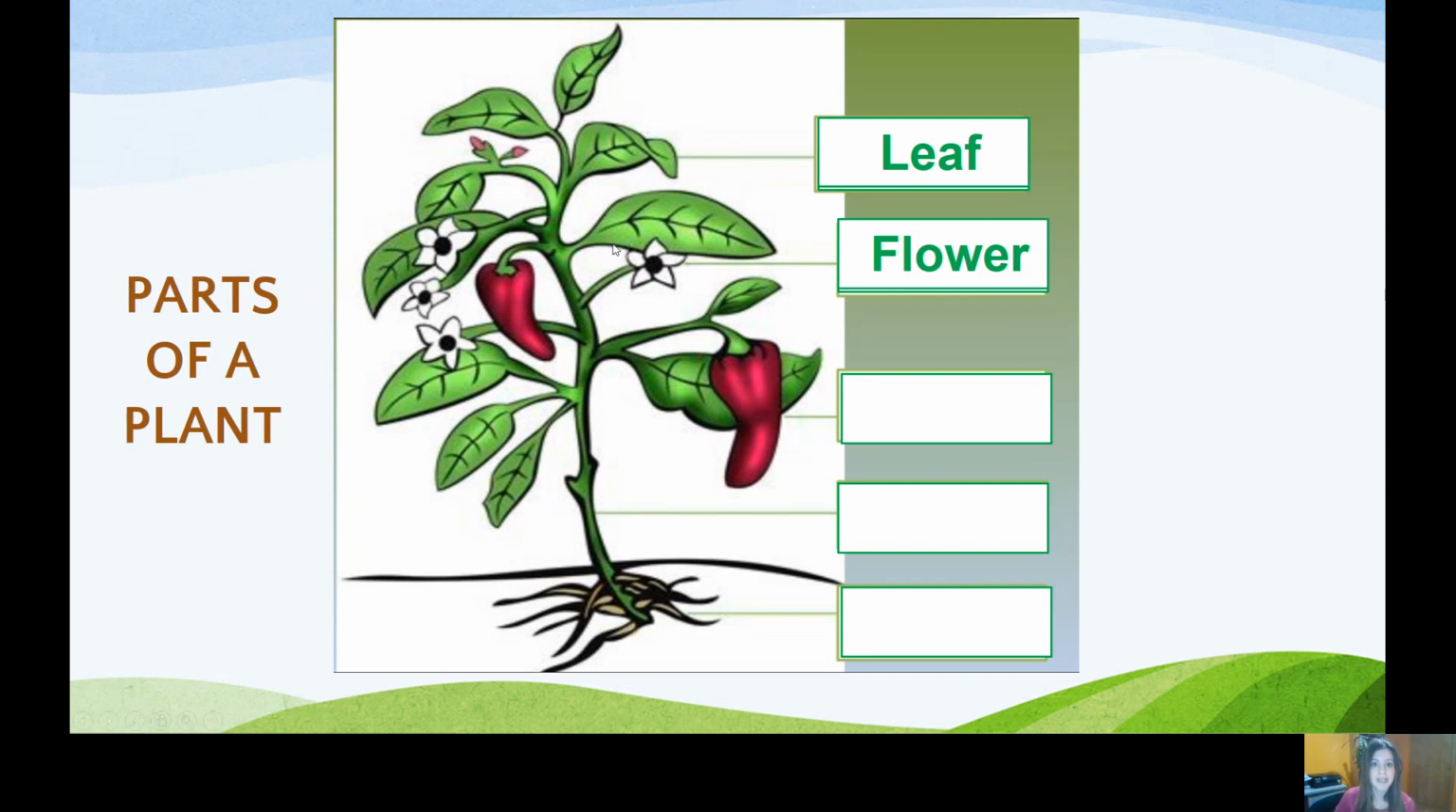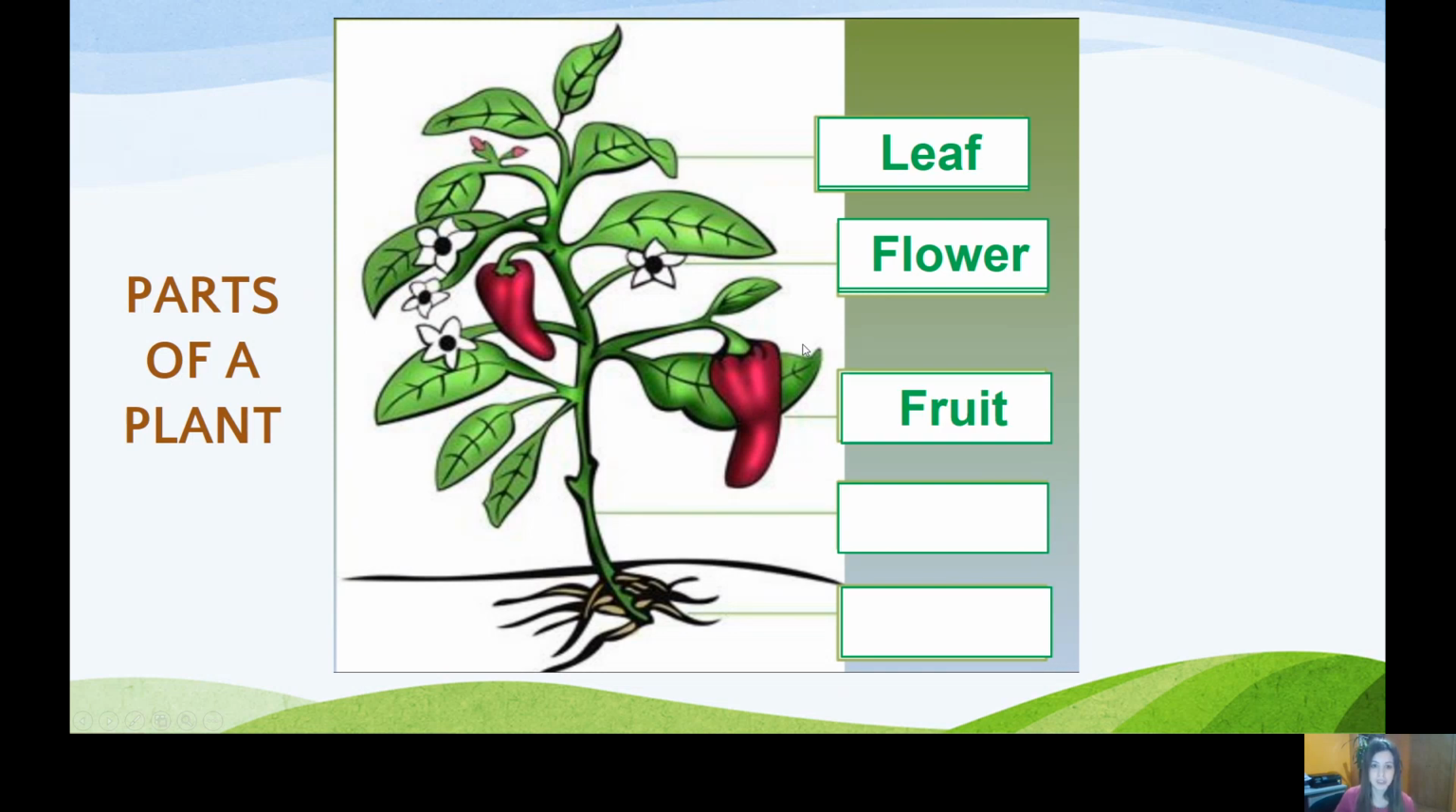Okay. So this thing is a flower. I think that you already know flower. Can you repeat? Flower, flower. Very good. And it's F-L-O-W-E-R. Come on, everybody, repeat. F-L-O-W-E-R. Very good.